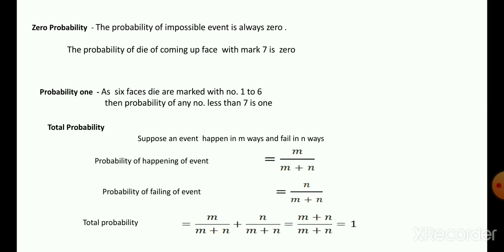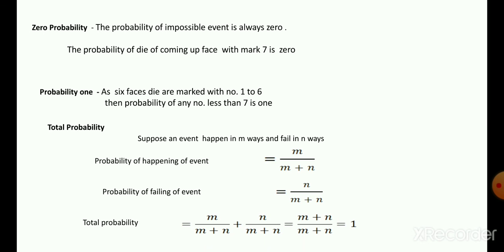Therefore, the total probability of any event can be calculated as we have seen. Suppose an event happens in m ways and fails in n ways, then the probability of happening of the event is equal to m upon m plus n, and the probability of failing of the event is equal to n upon m plus n.